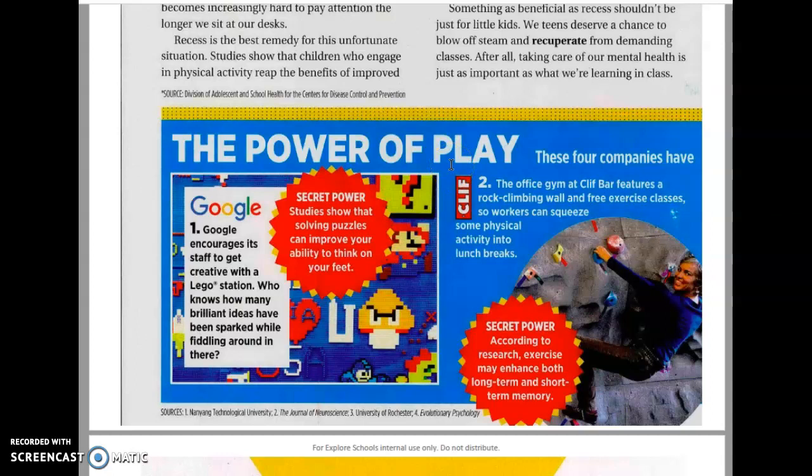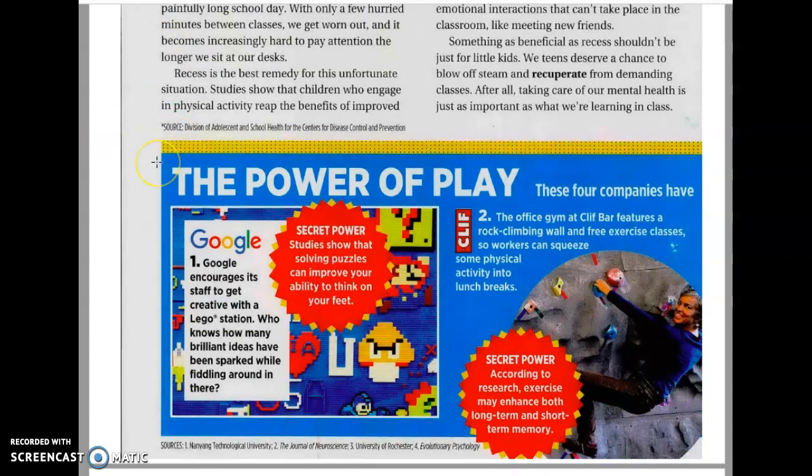Number 2, Clif. The office gym at Clif Bar features a rock climbing wall and free exercise classes, so workers can squeeze some physical activity into lunch breaks. Secret power: according to research, exercise may enhance both long-term and short-term memory.